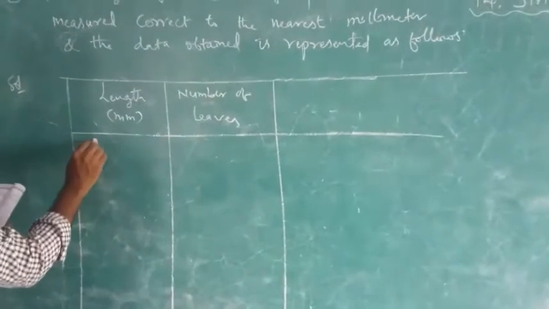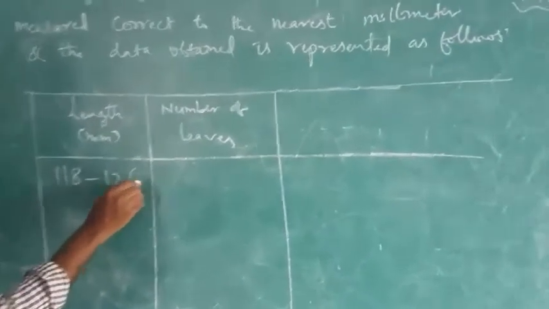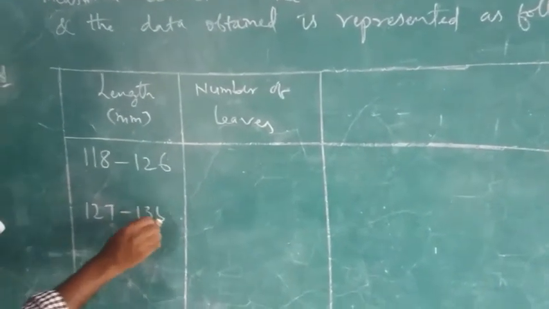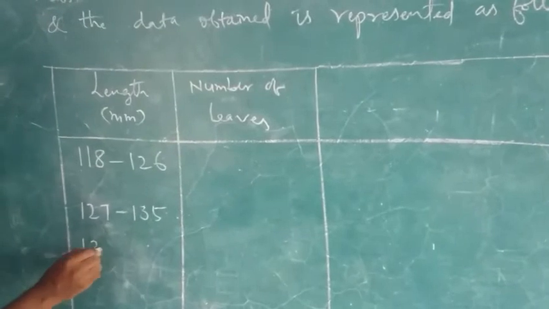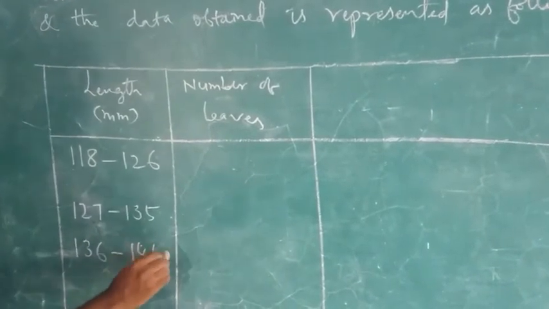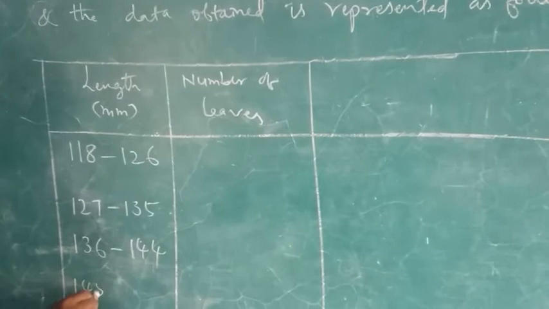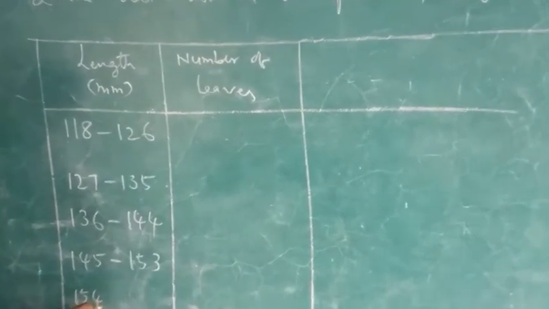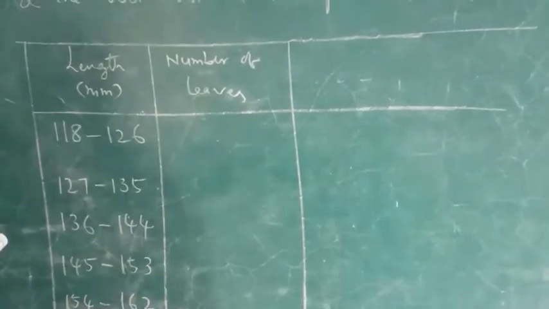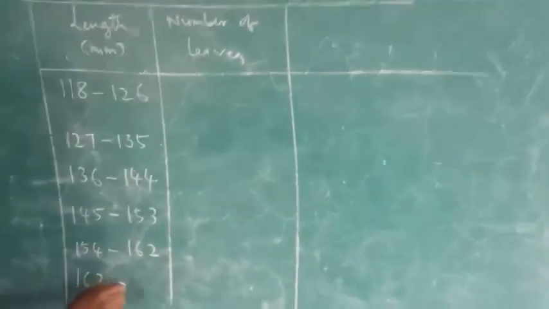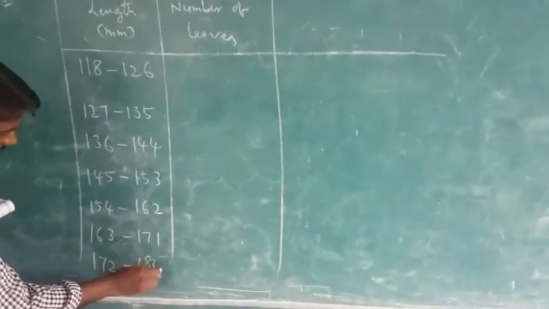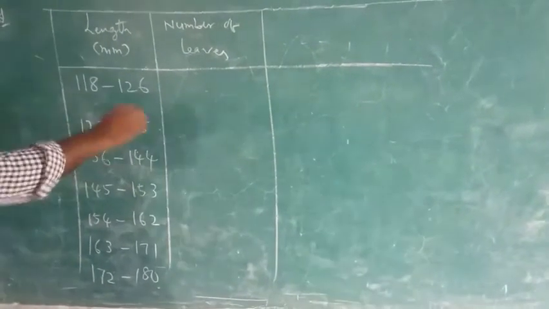Now he gave the number of leaves and length also. So here 118 to 126. Next one is 127 to 135. This is the length of the leaves. Next one is 136 to 144. Next one 145 to 153. Next one is 154 to 162. Next 163 to 171. Last one 172 to 180.